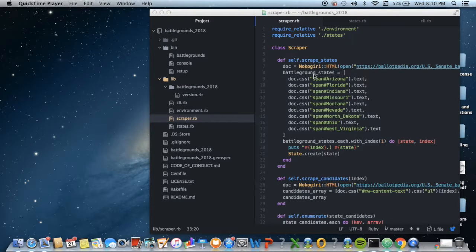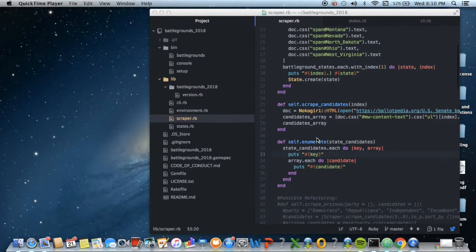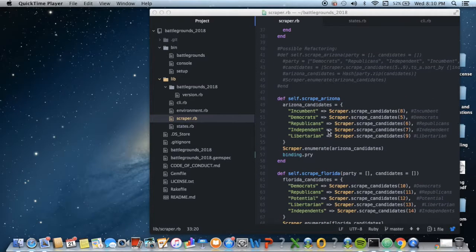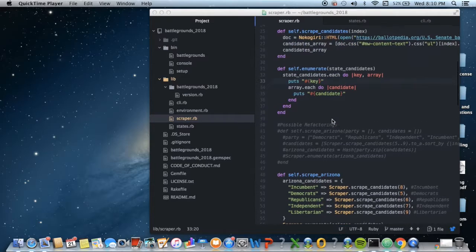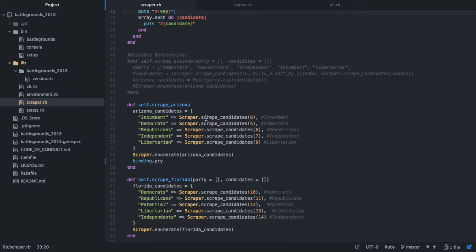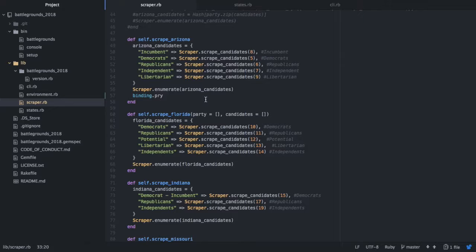So after I've scraped the states in this method, the next step that I did was to scrape the candidates of each of those states. That would be the level 2 scraping for this project. As you can see here, I've separated the scraping of the candidates for each state.